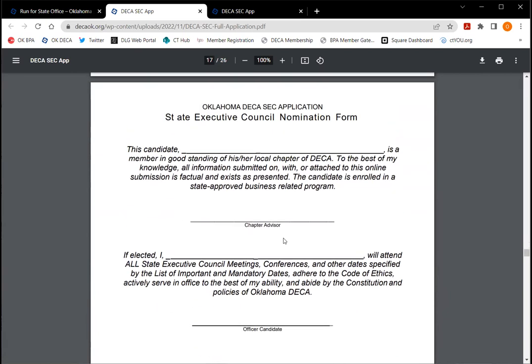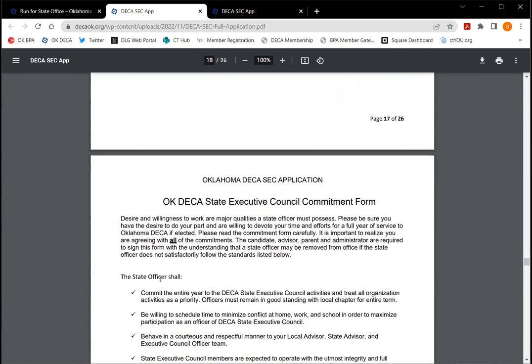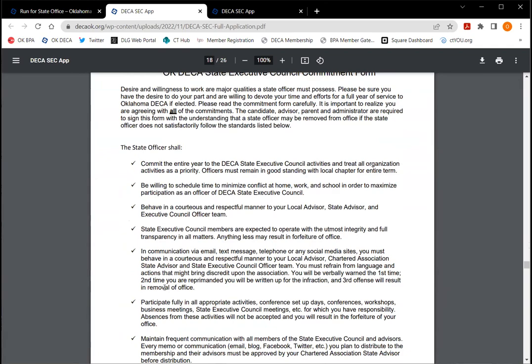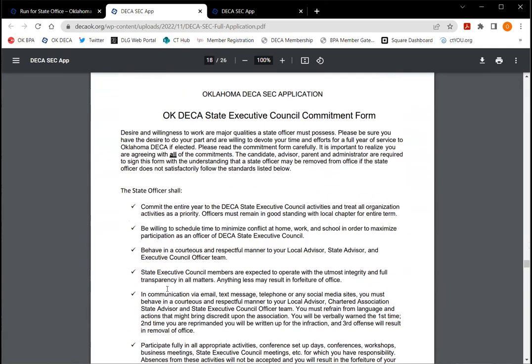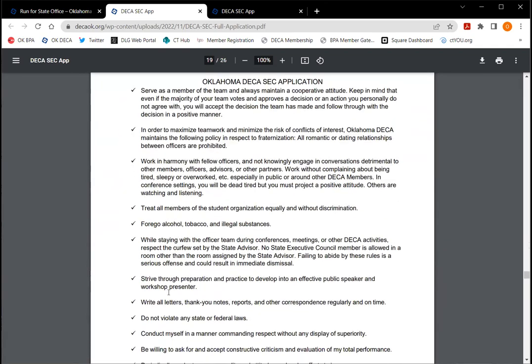Okay, and then we start all of our forms. So we have the nomination form that'll be signed by the local advisor and the candidate. Okay, so then we have all of these things that the officer and the local advisor are committing to.